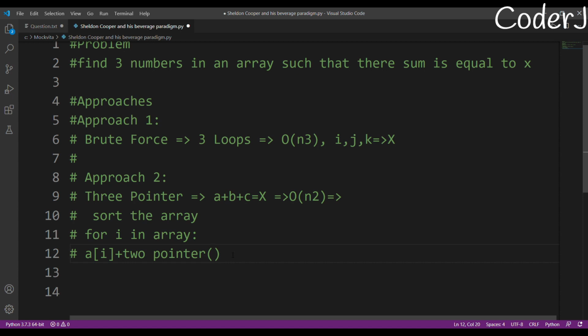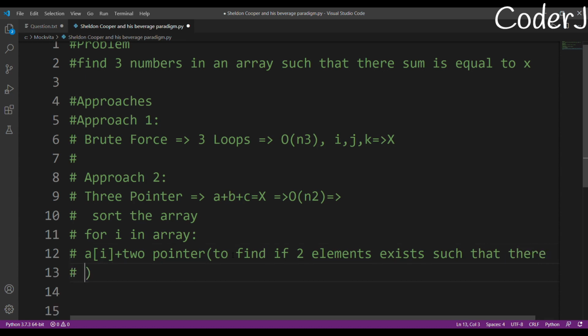And what is the purpose of using the two pointer approach? To find if two elements exist such that their sum is equal to x minus a of i.